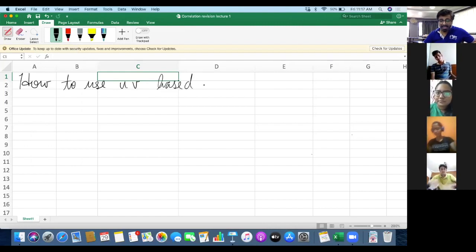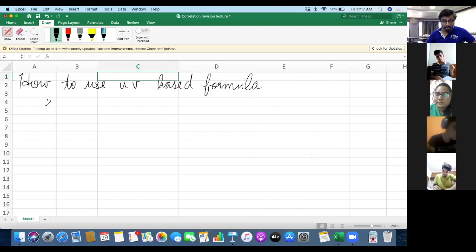So all of you write this in your notebook, how to use UV based formula. First of all, write down the formula itself in the notebook.